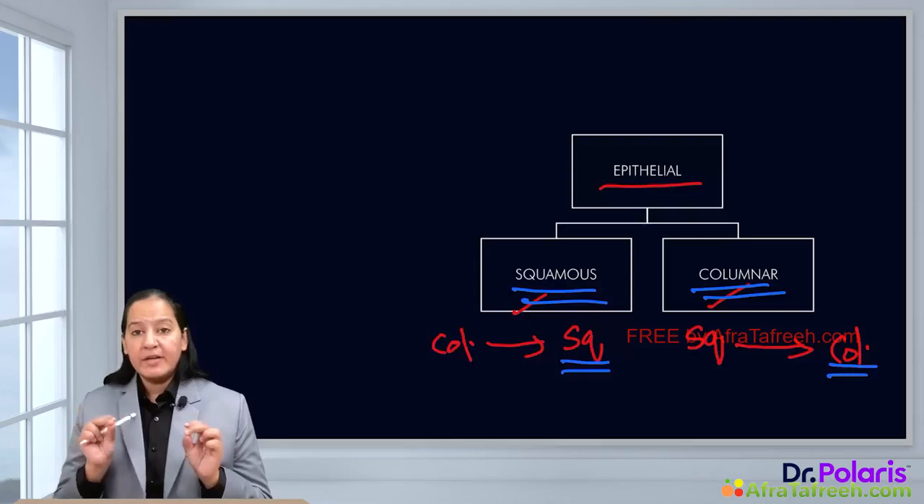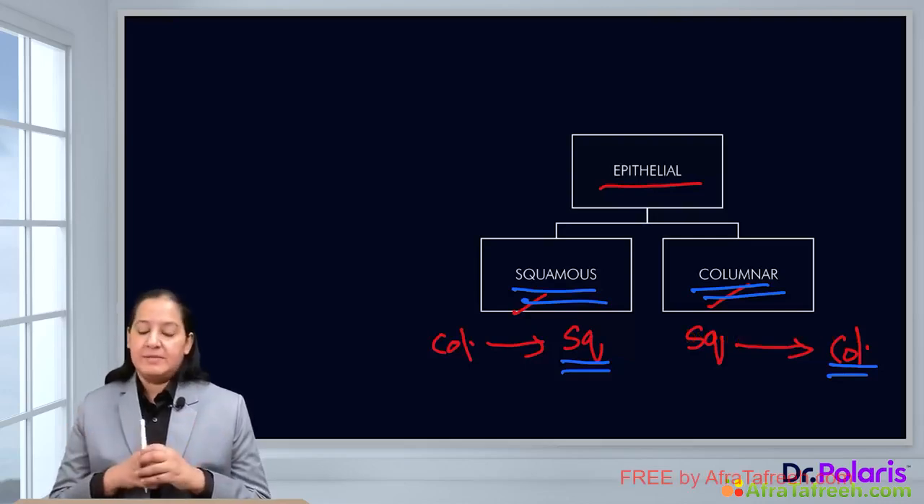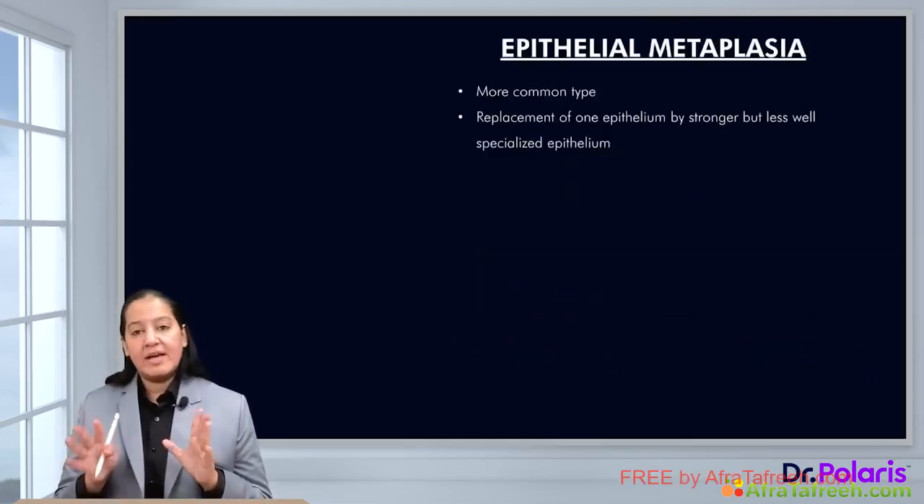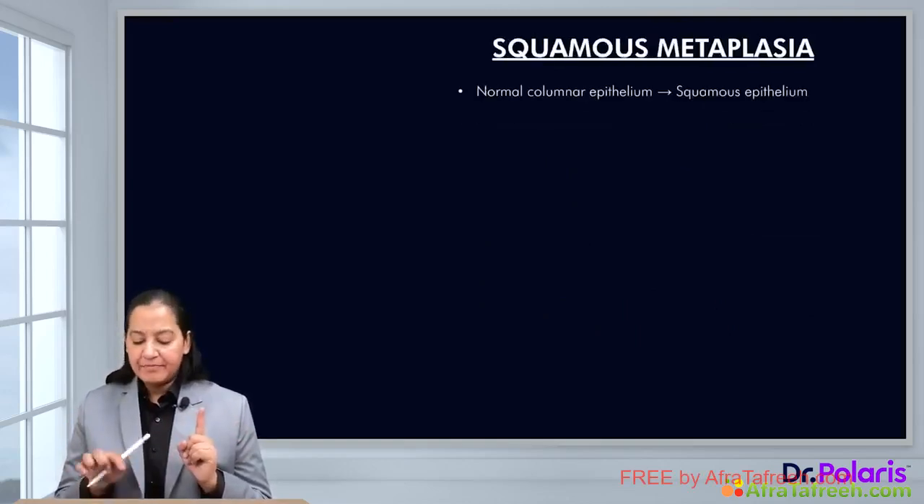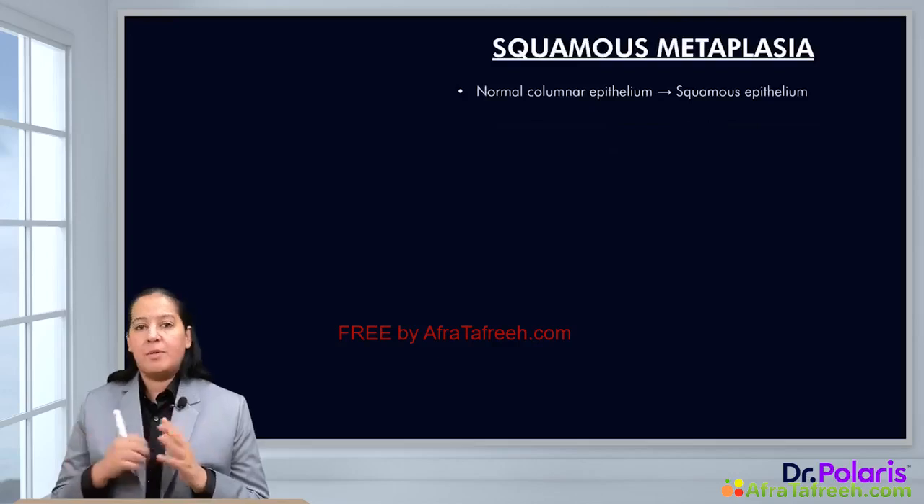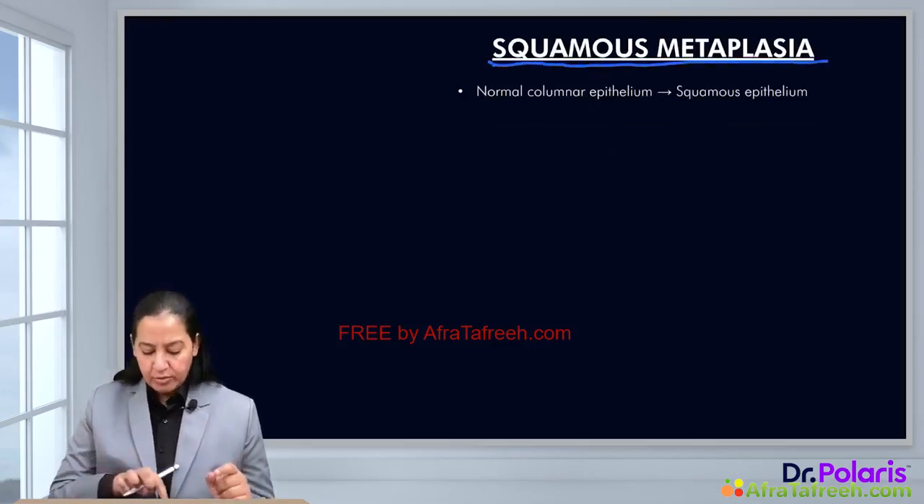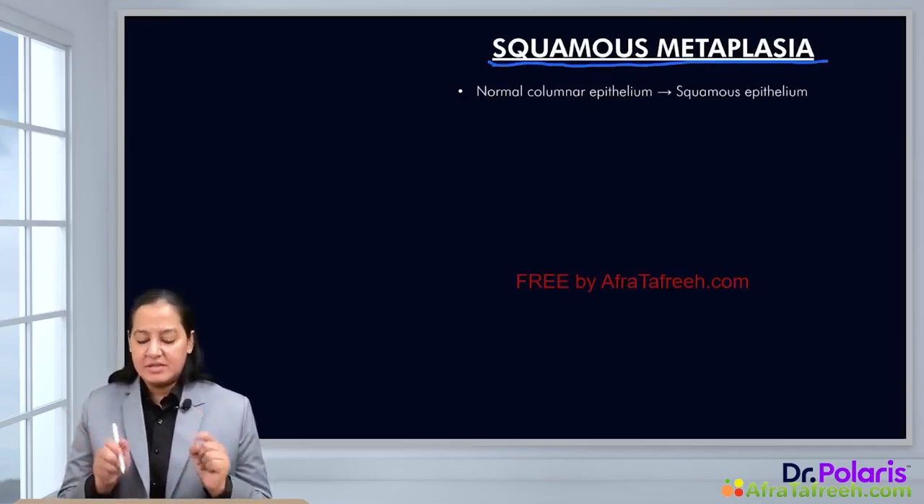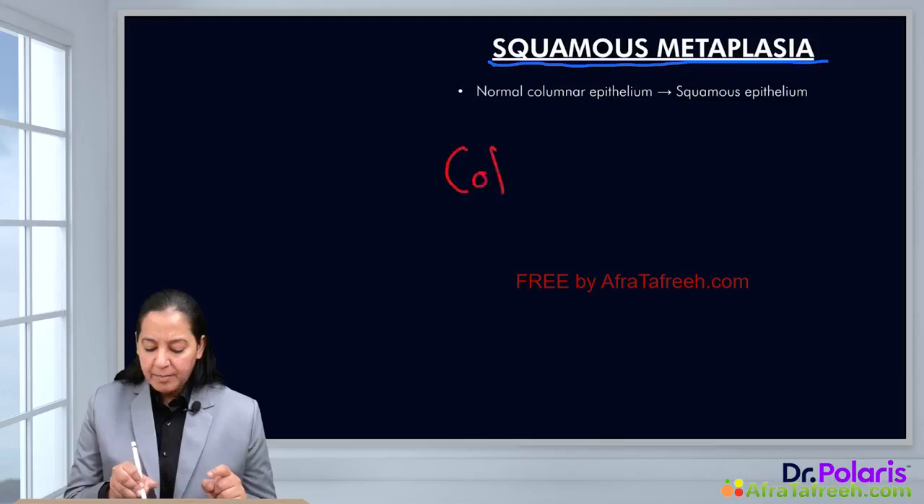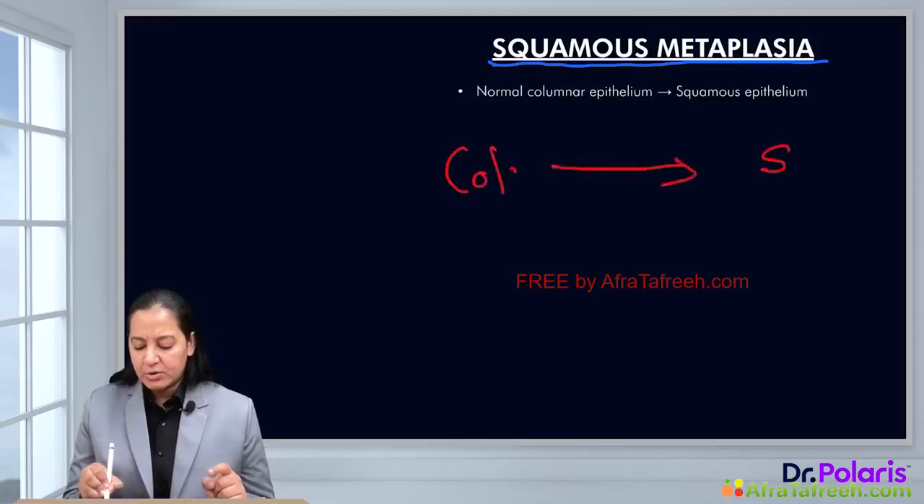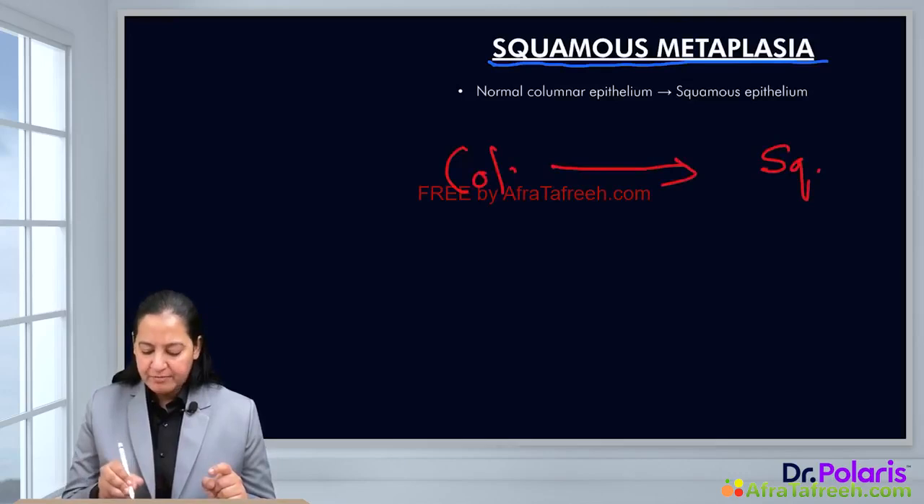Now the important thing is to learn the example of these types. So I will teach you the examples of each of these two types, the squamous metaplasia as well as columnar metaplasia. So let me start with squamous metaplasia. As I have told you, always insist on the definition. So it is columnar epithelia which get converted to squamous epithelia because of metaplasia.